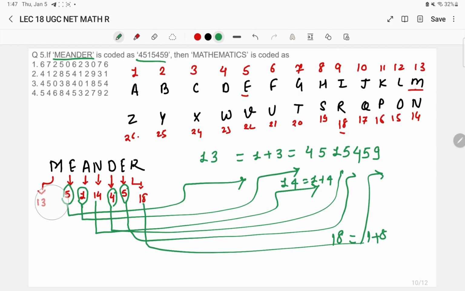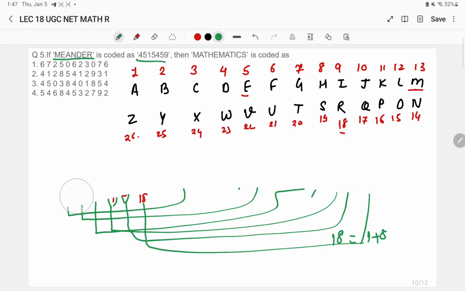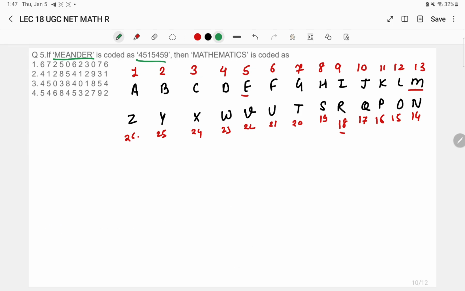Similarly, we have to assign the code for the word mathematics. MATHEMATICS is the word. We know the letter M is at 13th position. A is at 1st position. Just write it down first. Mathematics.